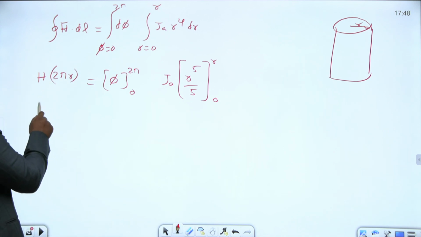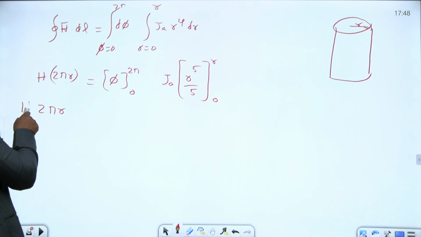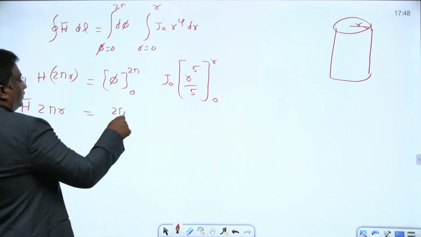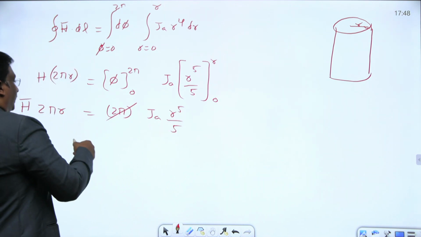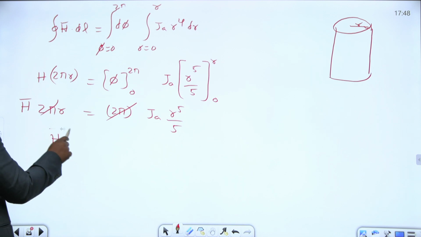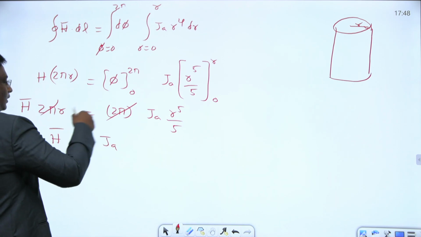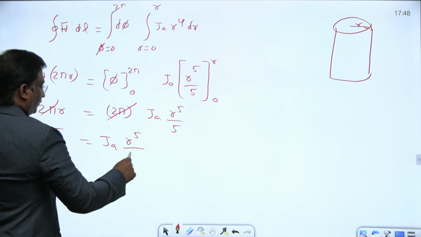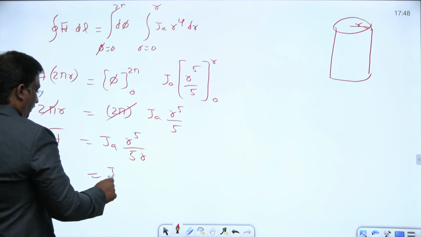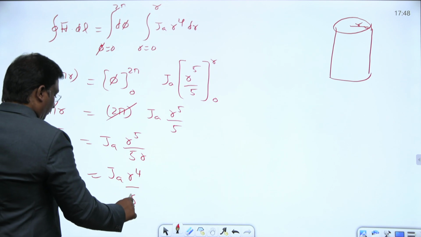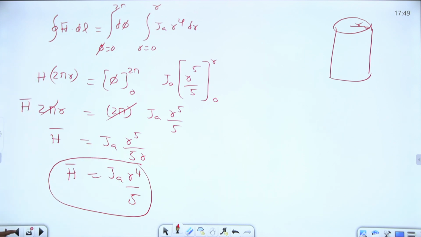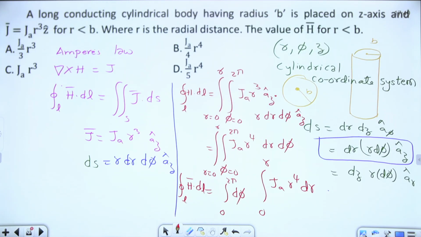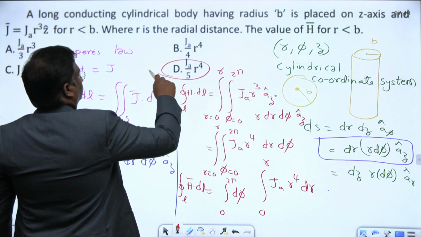Therefore, 2 pi r into H bar is equal to 2 pi into J a into r power 5 by 5. This 2 pi gets cancelled, so H bar equals J a, this r, that r power 5. The r cancels, so this is J a r power 4 by 5. This is the H bar. You check the options here. What is the option given? J a r power 4 by 5. This is the right answer.